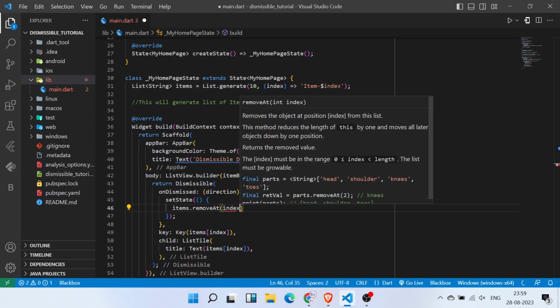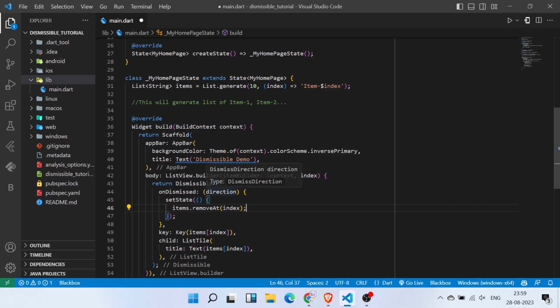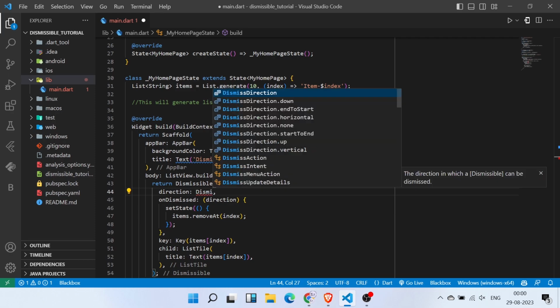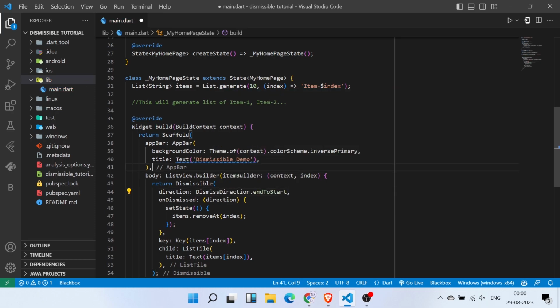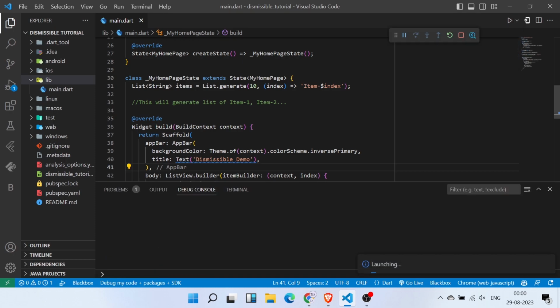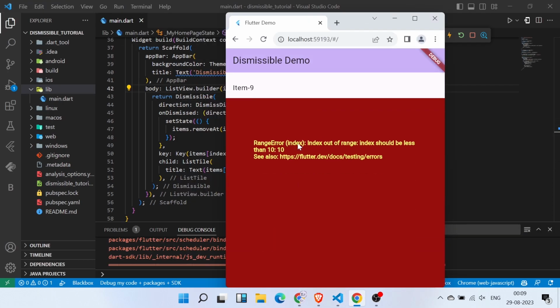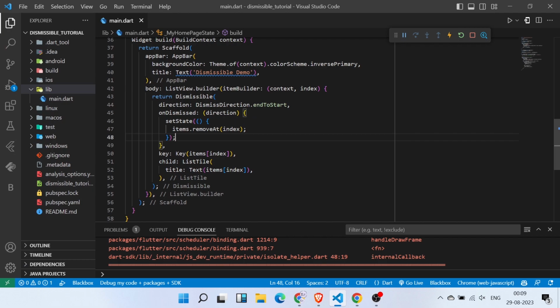So basically removeAt is the inbuilt method provided by the list. Now we also need to give the direction here. Inside the direction I am going to write DismissDirection.endToStart, and I am going to run it in the Chrome just because it is easy. It starts pretty fast. So if your computer is slow, then you can test your applications until a certain point in the Chrome. But wait a minute, it is giving me the error which is index out of bound. That is because I haven't given the itemCount inside the ListView.builder. So I am going to set it as items.length.